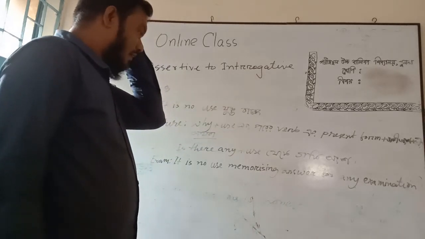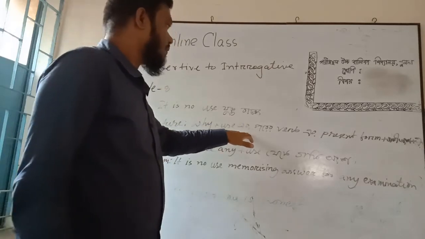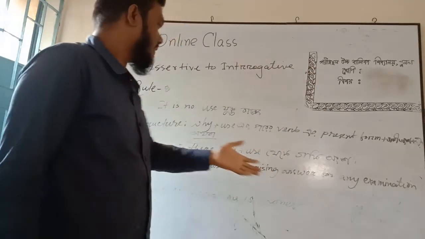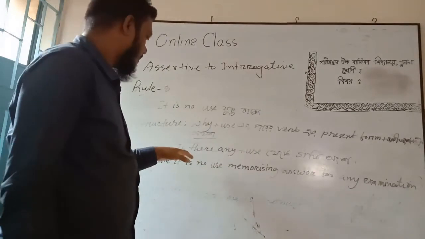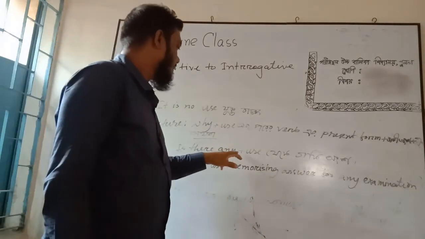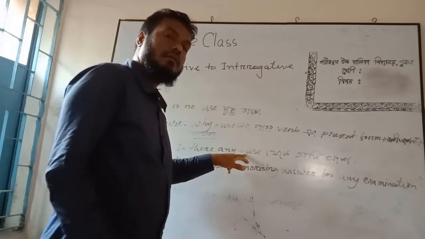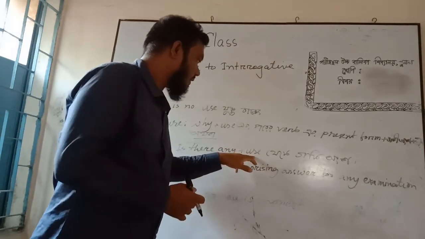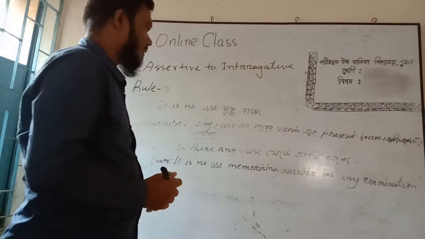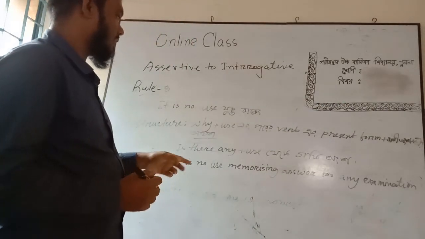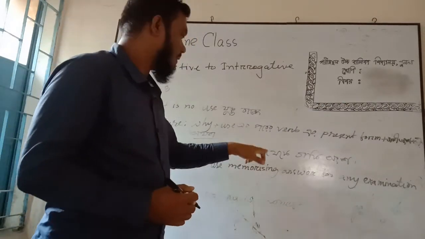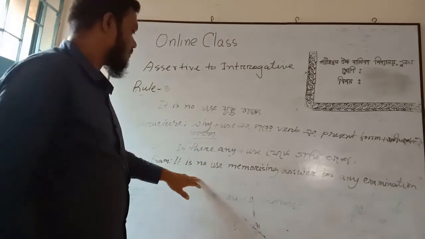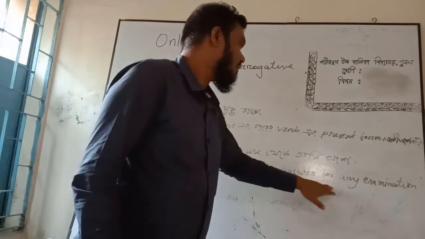That means the verb after use, present form of the verb, plus other part of the sentence plus note of exclamation, or is there any plus the other part of the sentence from use. For example, it is no use memorizing answer for any examination.